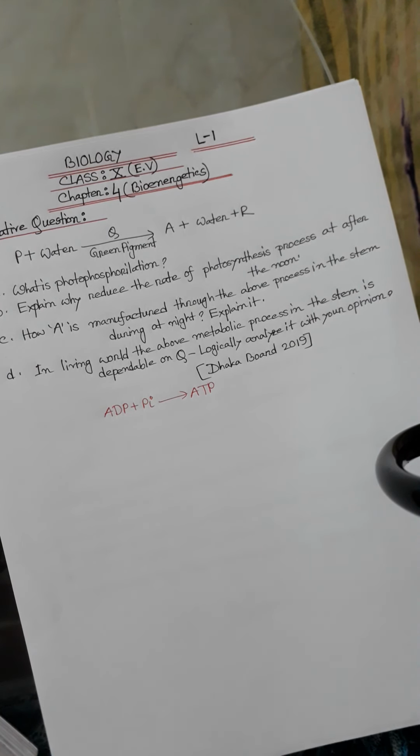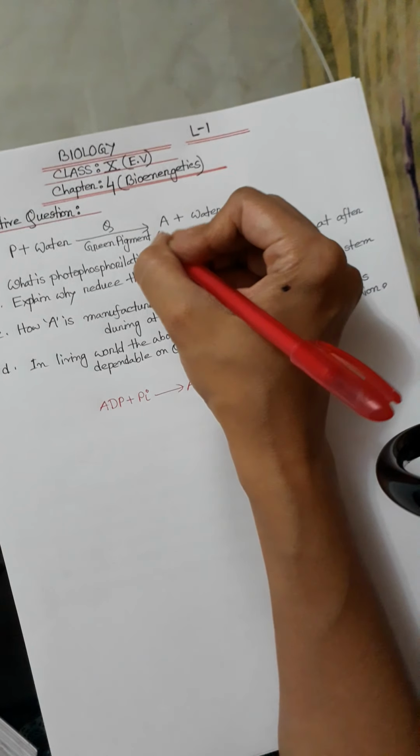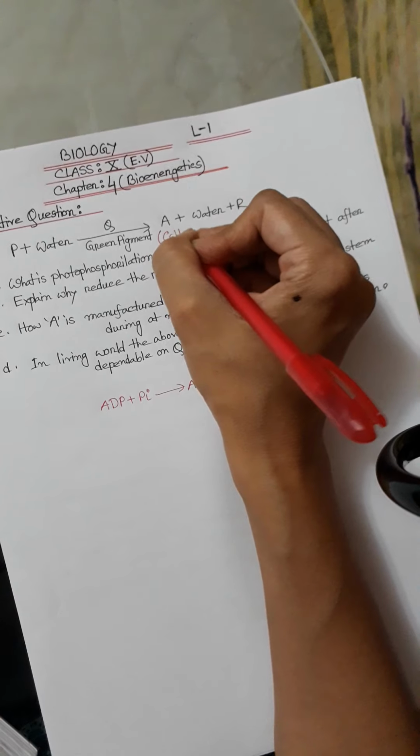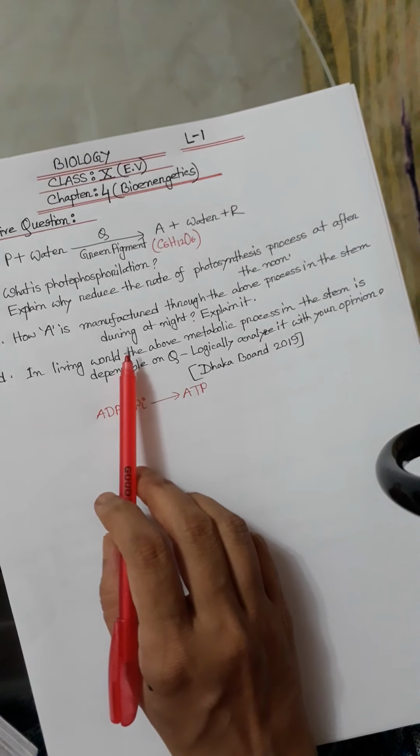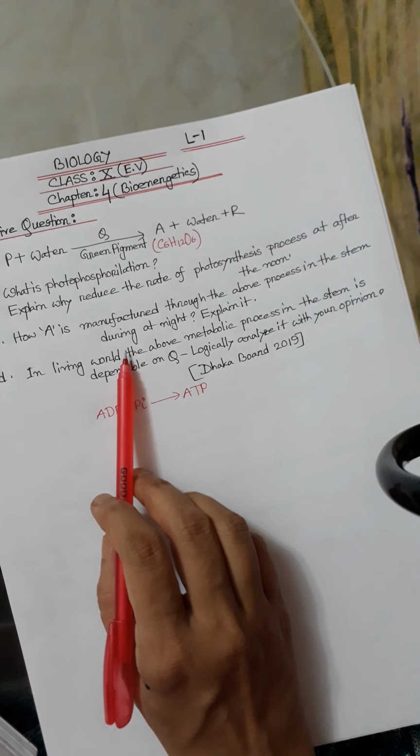The reaction of photosynthesis process is shown in the stem in which A is carbohydrate, C6H12O6. At night, the light independent phase or dark phase of photosynthesis occurs.